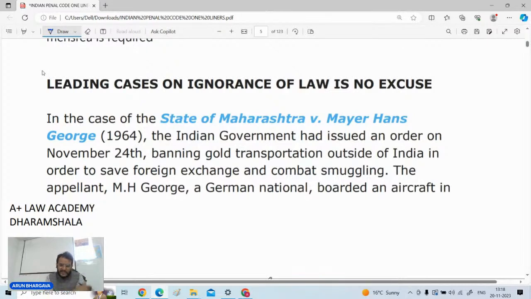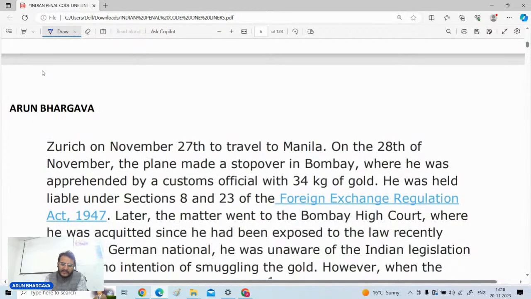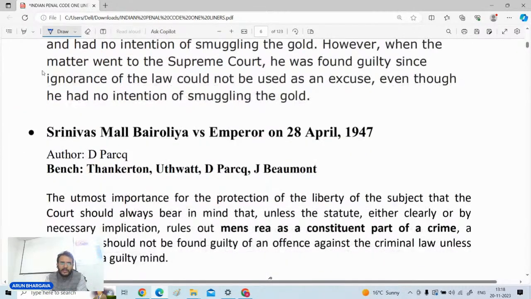In this case, a German national was traveling from one place to another, his plane boarded from Manila and towards Manila, and there was a halt in India. He was having certain gold with him which he had not disclosed, and ultimately the foreign exchange authorities, that is the customs authorities, arrested that person. 34 kg of gold was retained from that person, and then the person was prosecuted in India itself.